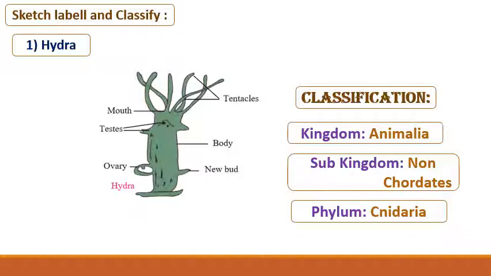Most of these animals are marine. Only a few are freshwater dwellers. And they have cnidoblast bearing tentacles. You can see there, tentacles are present around the mouth. And the examples are Hydra, corals, sea anemone, etc.